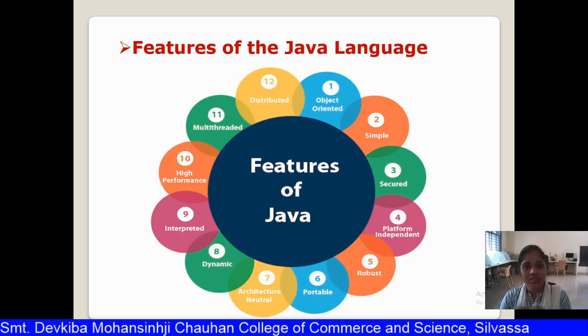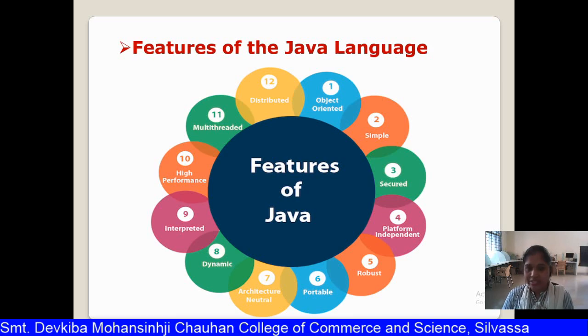The eleventh one is multi-threaded. Multi-threading means multiple programs executed simultaneously, so it has a feature of doing multiple tasks at the same time. And the last one, 12, is distributed. As Java was intended to work in a distributed environment, that means the World Wide Web, it has a very good feature of working in the distributed environment. So that makes Java distributed.